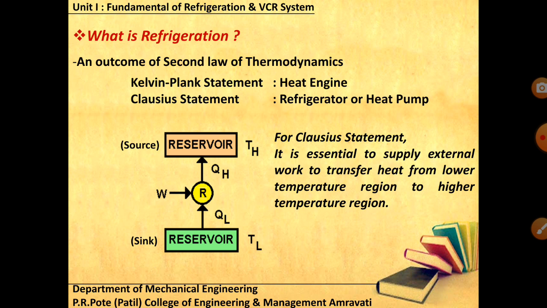Same example we have taken, coffee from 70 degrees Celsius to 35 degrees Celsius, that is the Kelvin Planck statement. Heat is flowing from higher temperature to lower temperature. But if I want that coffee to have a temperature of, let me say, 10 degrees Celsius, I'll have to keep it in the refrigerator. You can't have a natural process for that.